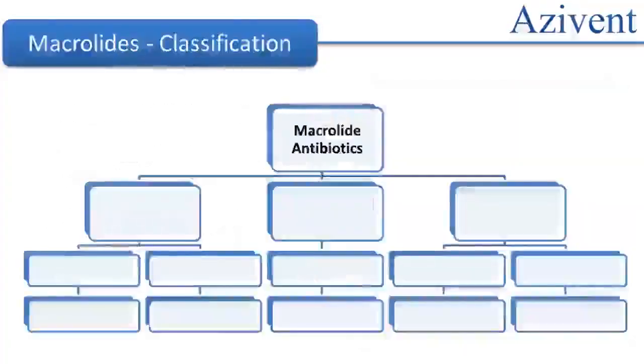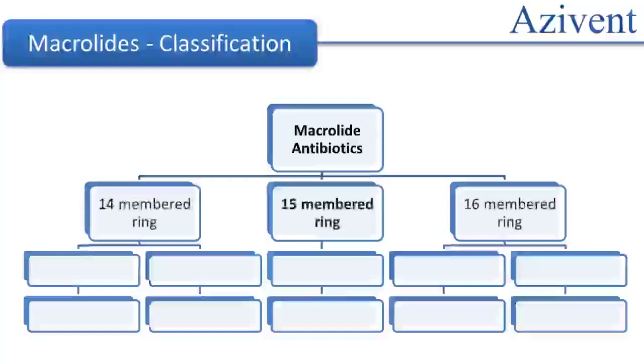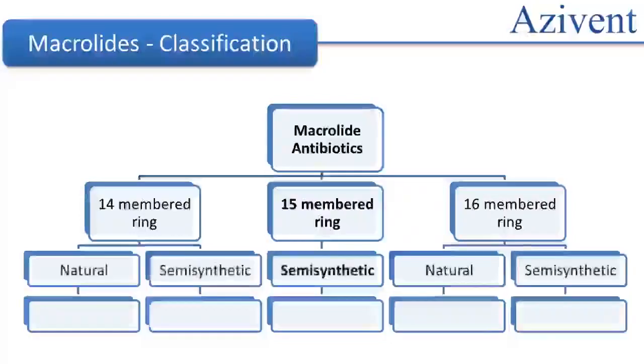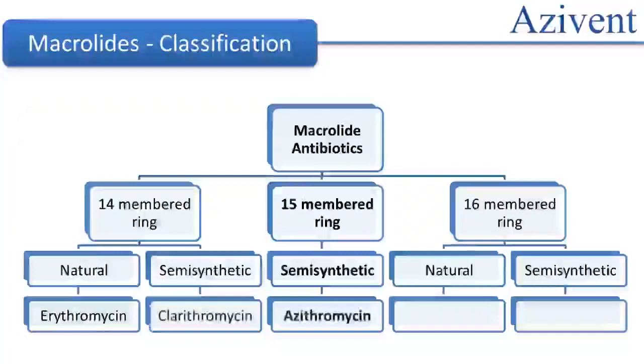Now, let us look at the classification of macrolide antibiotics. Like we saw in the previous slide, most macrolides consist of 14 to 16 carbon atoms. So, they are classified depending on the number of carbon atoms, which are further divided into natural or semisynthetic types. Erythromycin is an example of a 14-membered naturally occurring macrolide, whereas clarithromycin and azithromycin are its semisynthetic derivatives. Other examples are pyramycin and tilmicocin.